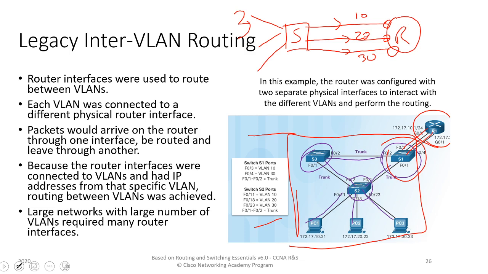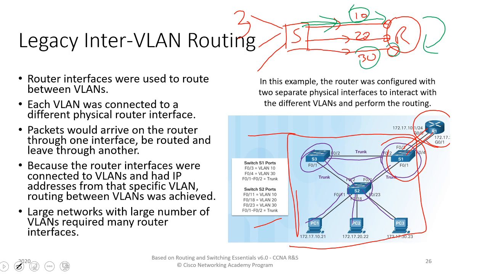So if we have network traffic coming from this VLAN, VLAN 10, a device belonging to VLAN 10, and that needs to go to VLAN 30, it would come through this link to the router, and then the router will do its usual routing from this network to this network, using its routing table and usual routing protocols.